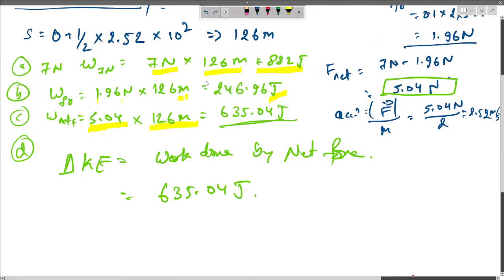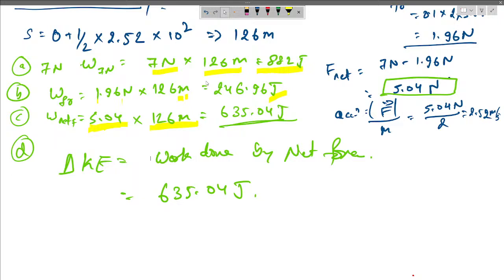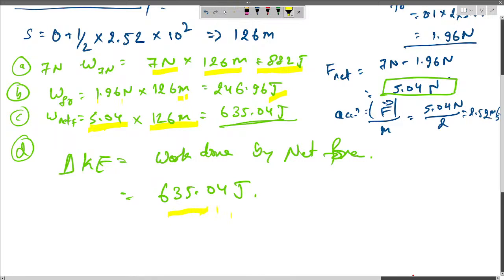So initially the body was at rest, and since the body is moving with some motion, we can apply the work-energy theorem here, which says that the net work done by all the forces is equal to the change in kinetic energy. The net work done by all the forces, including the applied force, would be equal to 882 minus 246 joule, and that would be equal to 635.04 joule. Let's go to the next question.